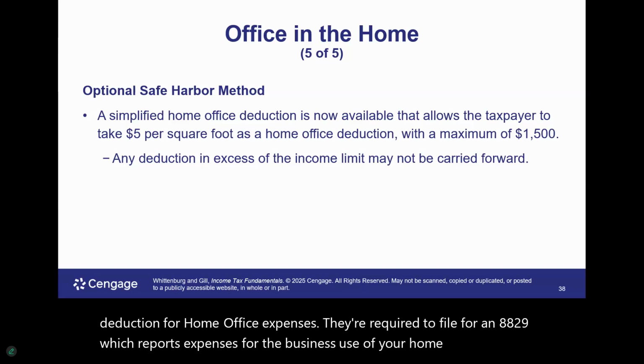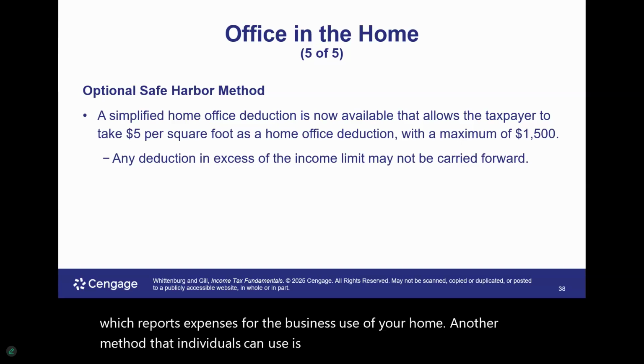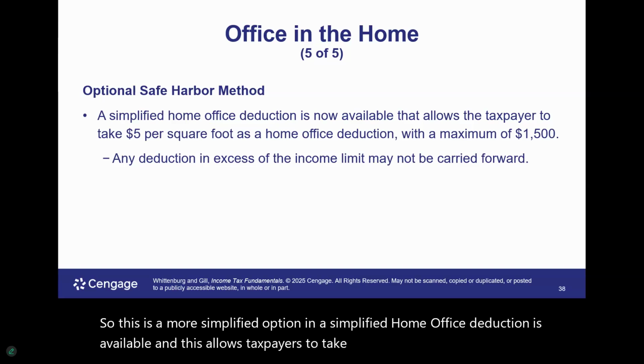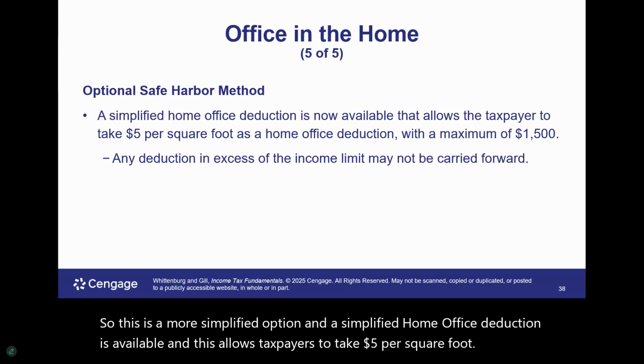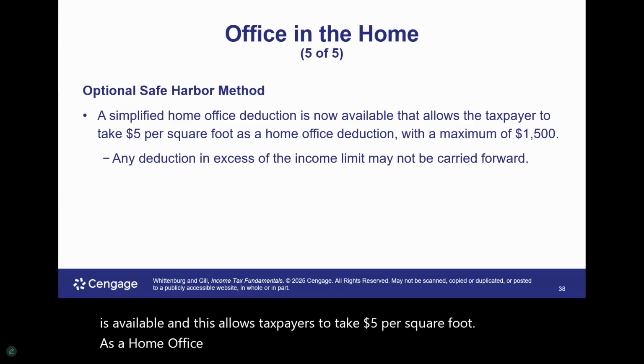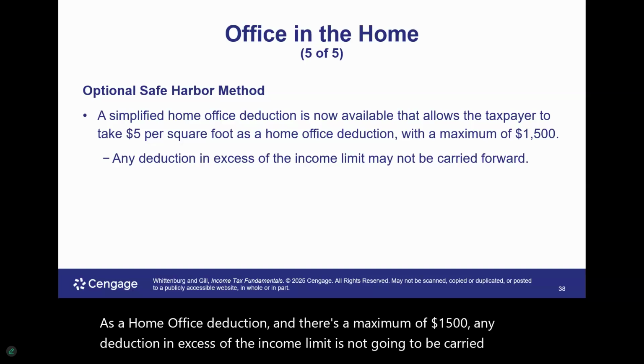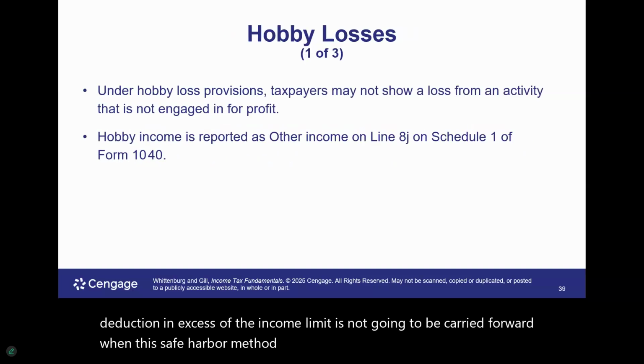Another method that individuals can use is the optional safe harbor method. So this is a more simplified option, and a simplified home office deduction is available. This allows taxpayers to take $5 per square foot as a home office deduction, and there's a maximum of $1,500. Any deduction in excess of the income limit is not going to be carried forward when this safe harbor method is utilized.